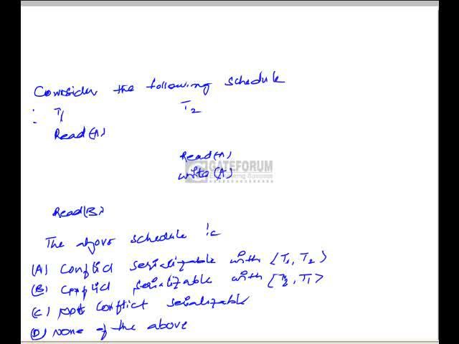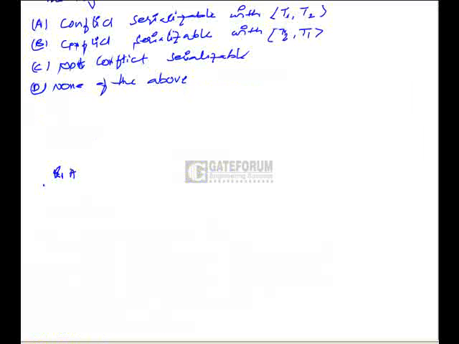The combination of read and write operations on the same data item from different transactions are conflicting operations. Let us say for example R1A, W2A and W1A, R2A and W1A, W2A.